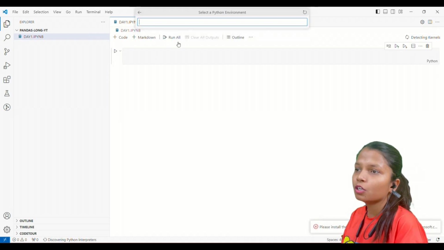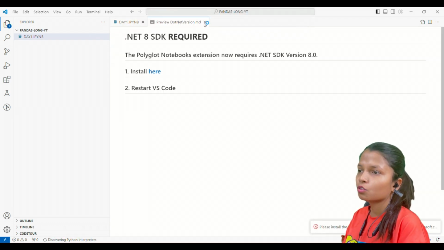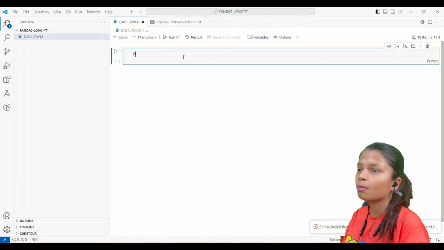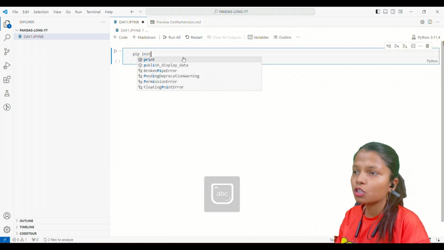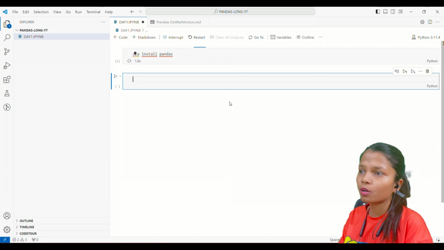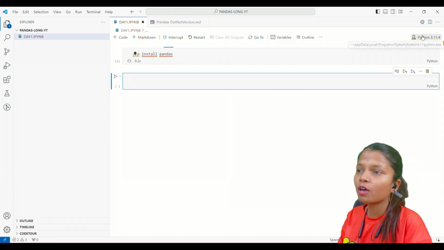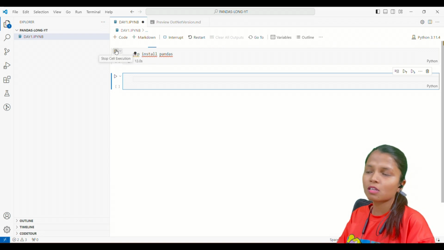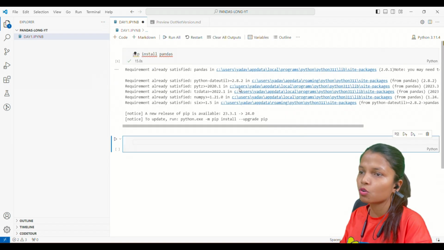To get Pandas in your notebook, you have to install Pandas. For installing Pandas, you can run the command pip install pandas. This will install Pandas into your notebook and your folder, so that next time when you are working on the same file, you don't have to install it again and again. So it's just a one-time process. I have already installed it in my system.